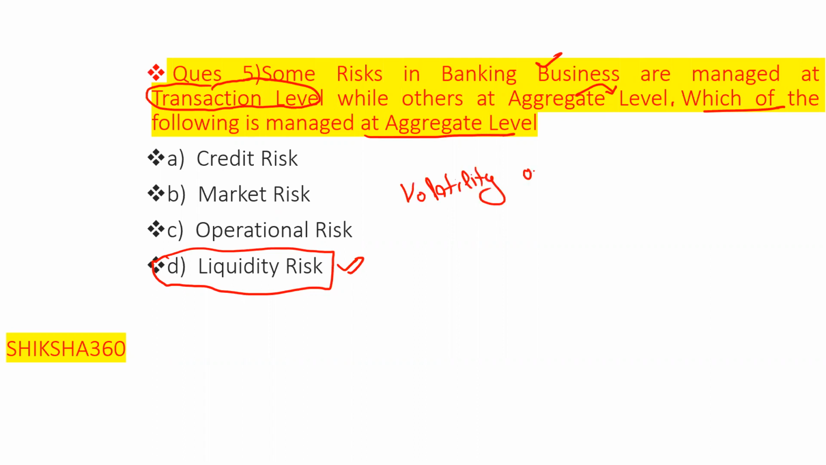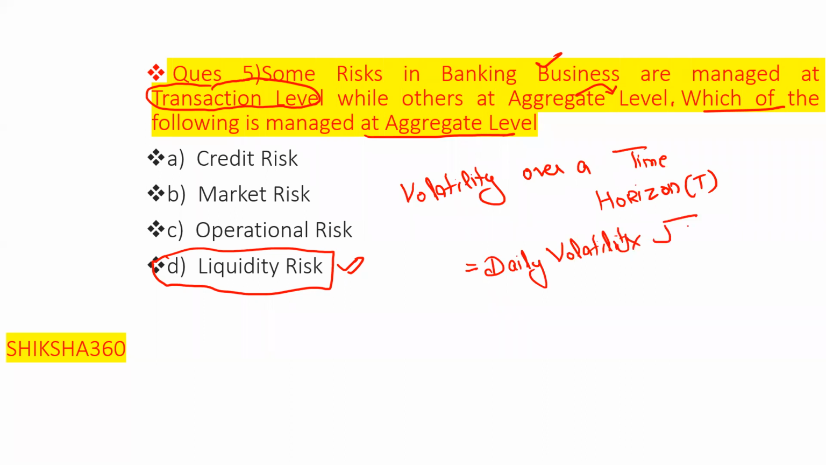Basically, volatility over a time horizon. This is the formula present in the book, that is T. How we can calculate that: it is equal to daily volatility into square root of time. Daily volatility into the square root of time gives the volatility over the time horizon.